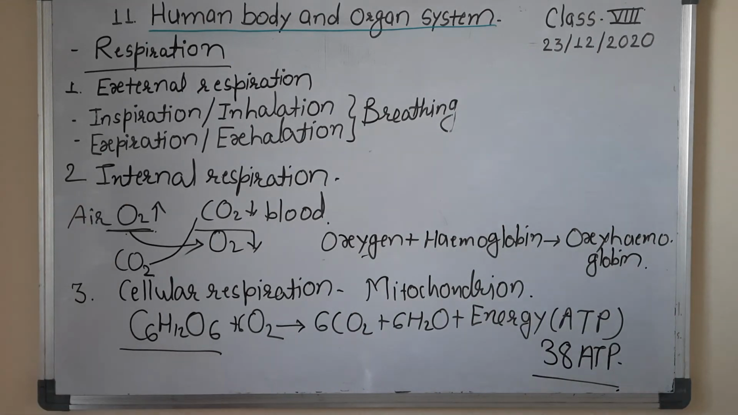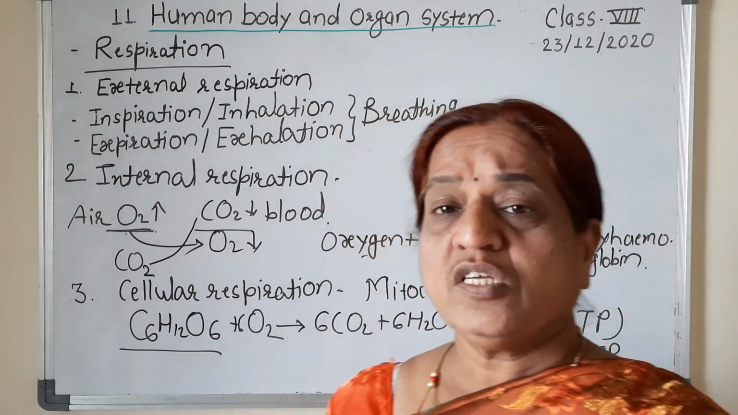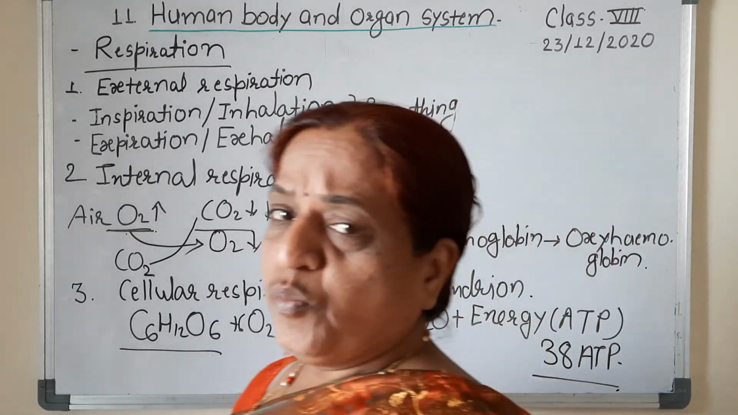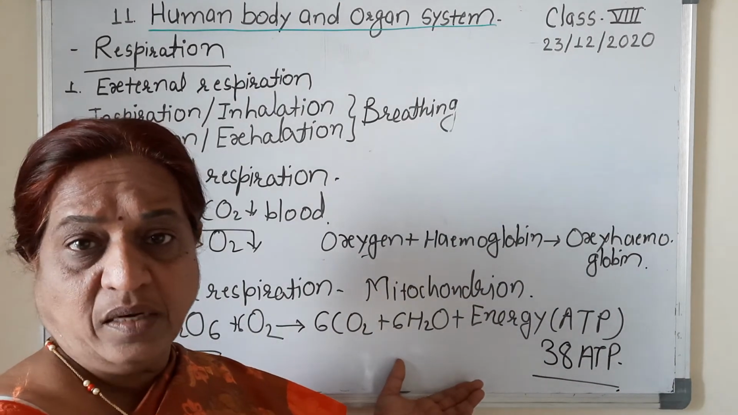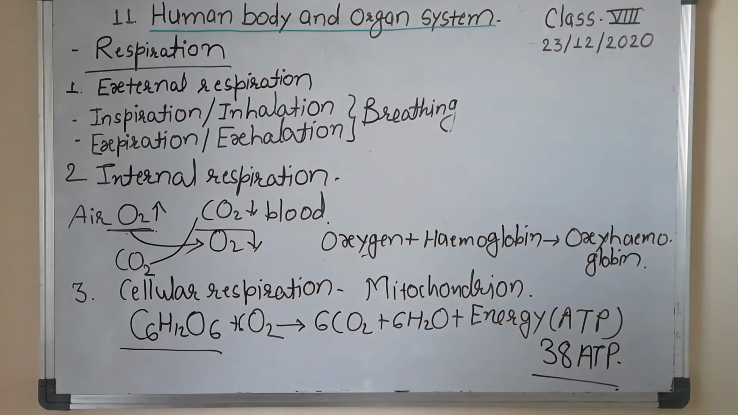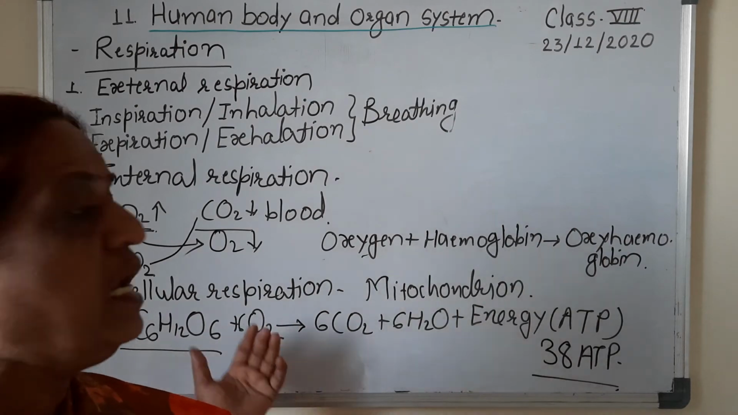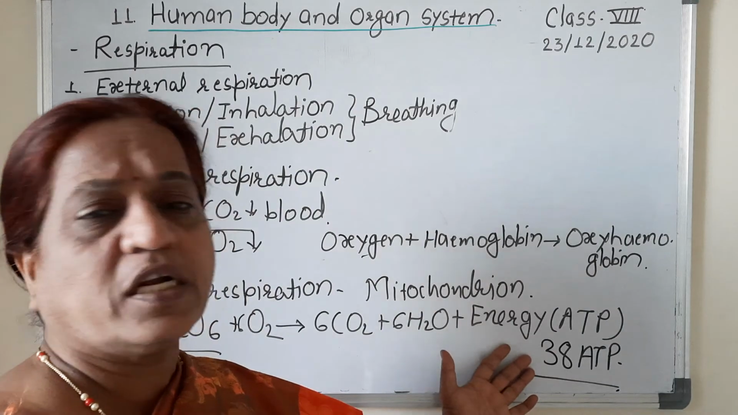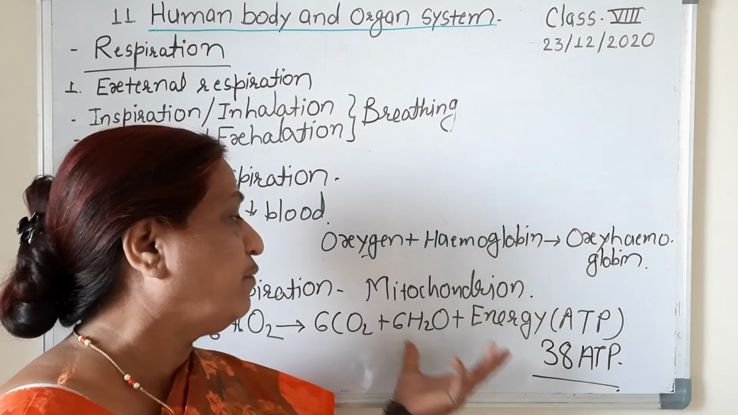And the third step is cellular respiration. In this process, what happens? It takes place within the mitochondria. Mitochondria are important cell organelles also known as the powerhouse of the cell, because a large amount of energy is produced within them, where the oxidation of food material, carbohydrate or glucose, takes place and the energy is released. That energy is equal to 38 ATP, and it is utilized by the organism for various life processes.